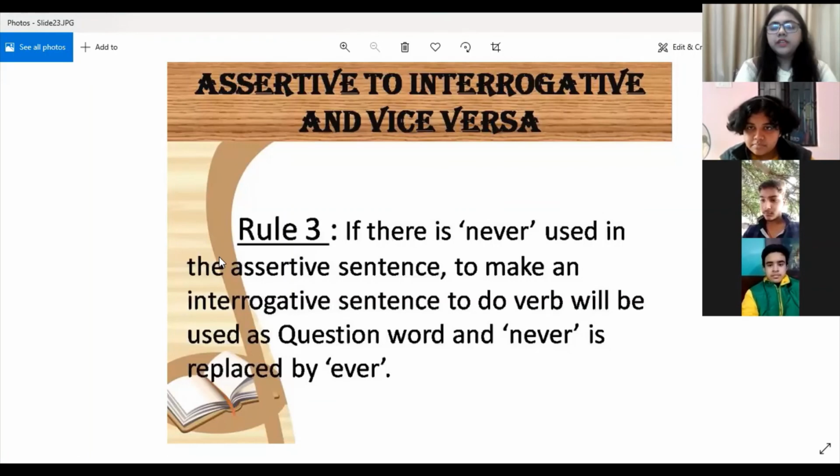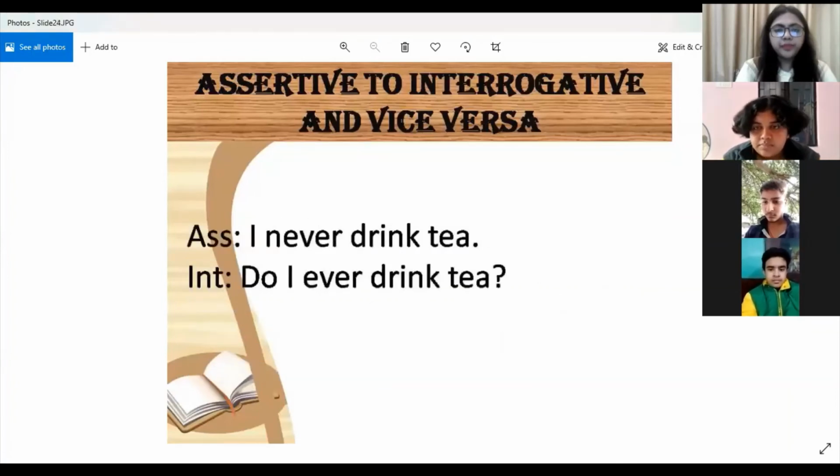Now, rule number 3. If never is used in the assertive sentence, to make an interrogative sentence we will be using the question word, and never is replaced by ever. So let us see how we do it. I never drink tea. Do I ever drink tea? So never is changed into ever, because if the assertive sentence is in negative form, then we have to make it positive also. So bare interrogative. Never is changed into ever.